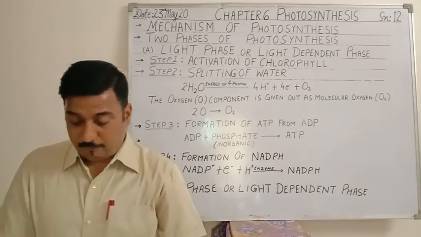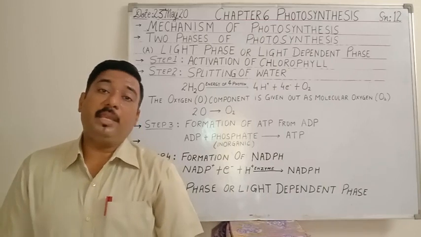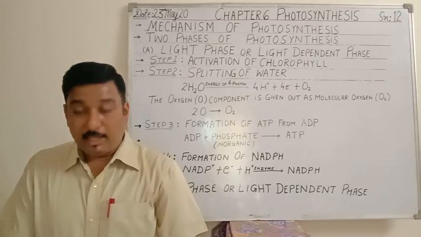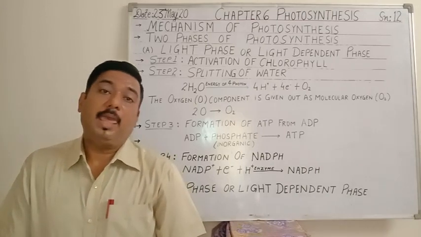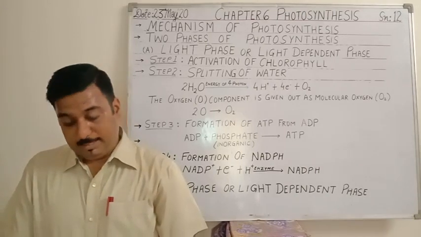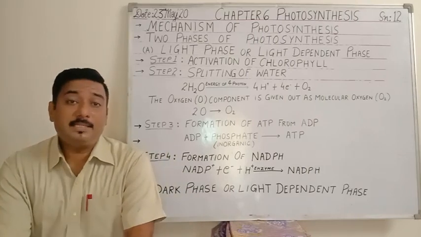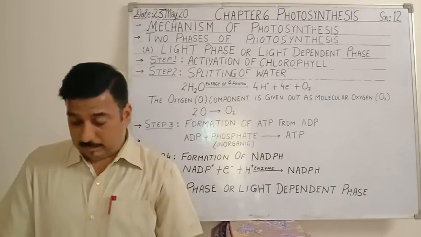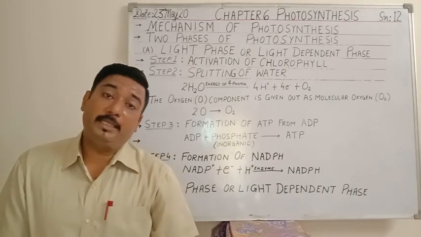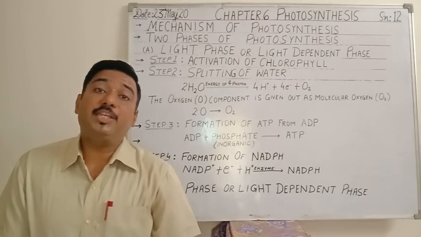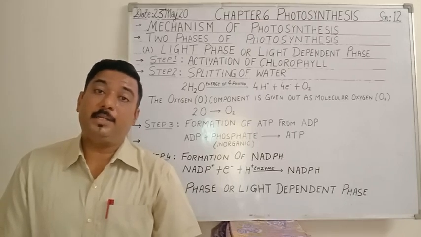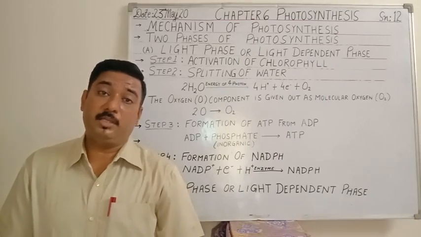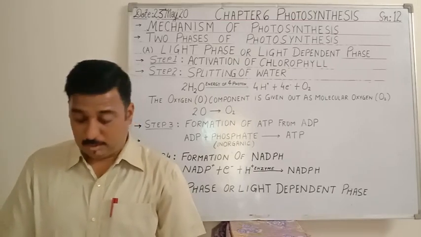Raw material for photosynthesis, I had explained you the various raw materials which are required for photosynthesis: carbon dioxide, second was water, and the third was solar energy. We had discussed the regulation of stomatal opening for letting in carbon dioxide, not only for letting in carbon dioxide but for the exchange of gases. Basically, carbon dioxide goes in and oxygen, the byproduct of photosynthesis, moves out of the same aperture.